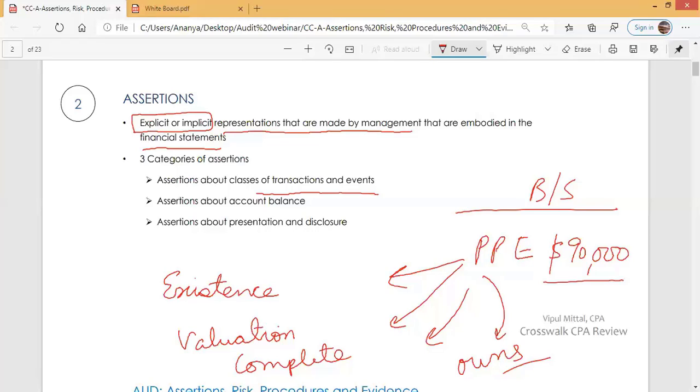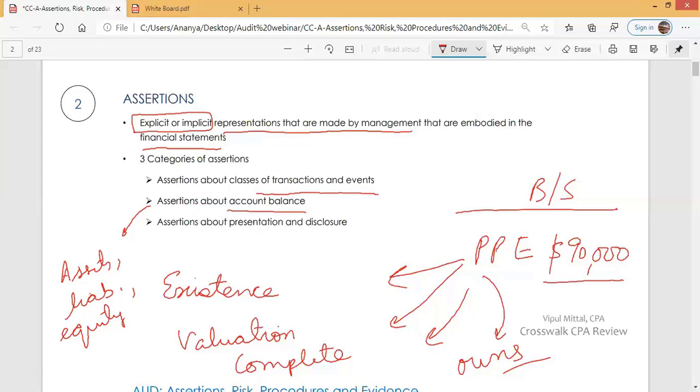They make assertions about account balances regarding assets, liabilities, and equity. So they make assertions about accounts receivable, accounts payable, property, plant and equipment, inventory, intangibles, bank loan, in fact every item of assets, liabilities, and equity.